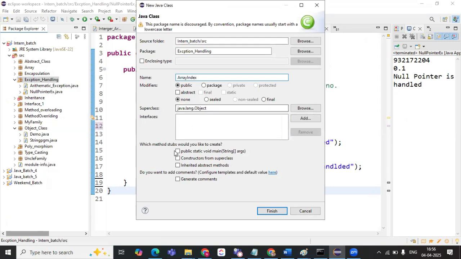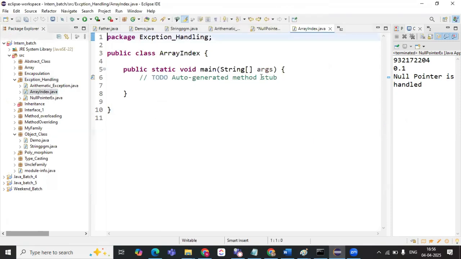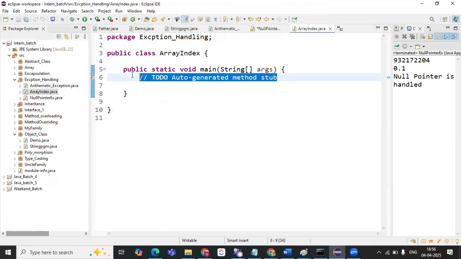Array index out of bound exception. What do you mean by that? Array index out of bound means what? How do we declare an array? How do we declare it?